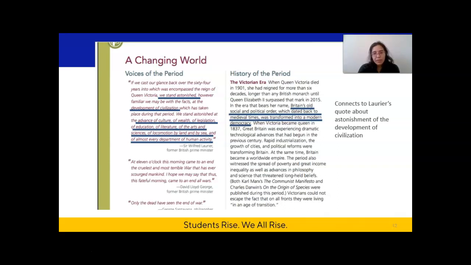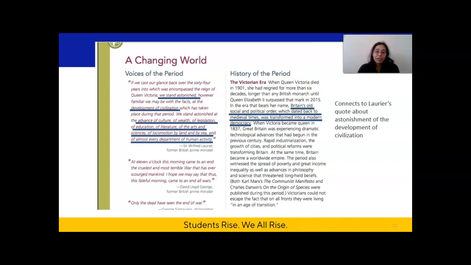So in the margins of the text, I've made a note about the connection that I saw in my first reading about this sentence in the passage and Laurier's quote, since this is one of the developments that he was talking about. So one of the developments he was talking about was about legislation, of education, and here in the text itself, it's talking about the development of Britain's social and political order.